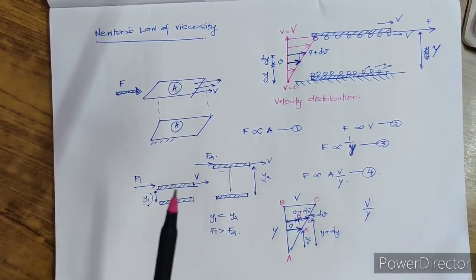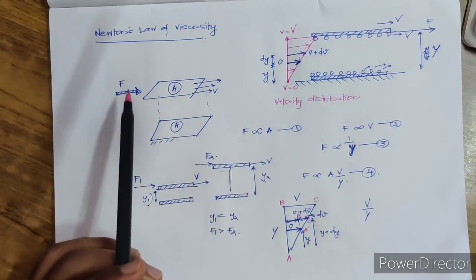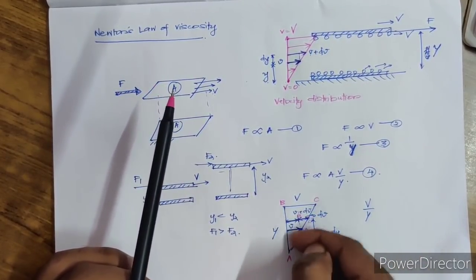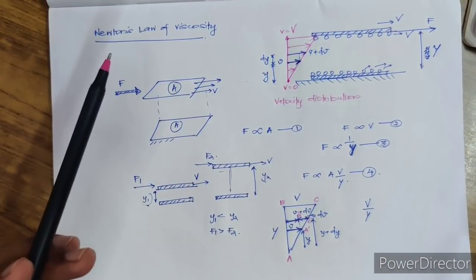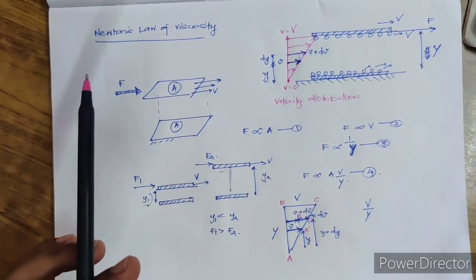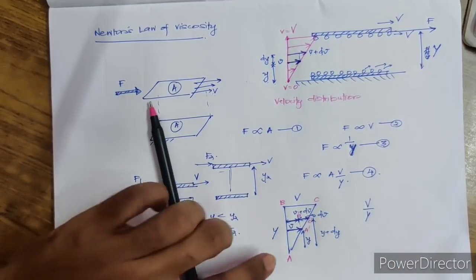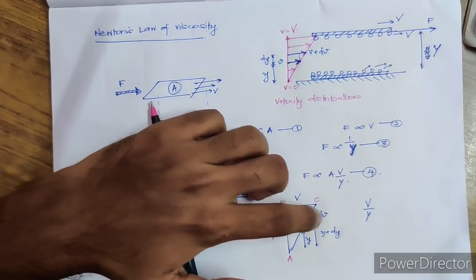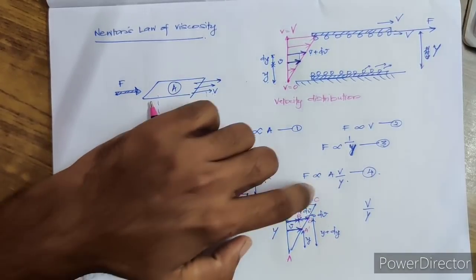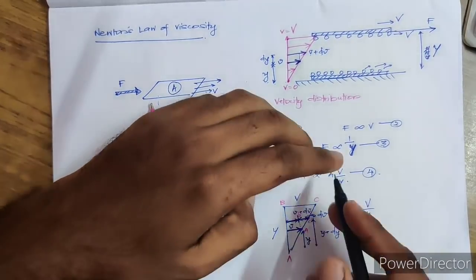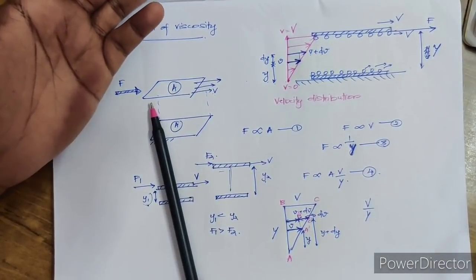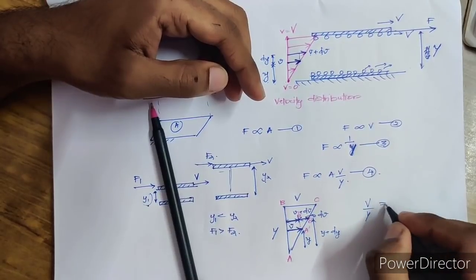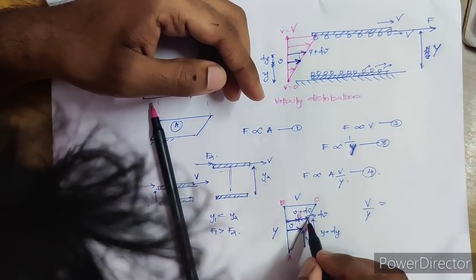These two triangles are similar triangles because this side is parallel, this side is parallel, this side is parallel. AB is parallel to A dash B dash, BC is parallel to B dash C dash, and AC and A dash C dash are on the same line. So it has to be similar triangles. So I can say that V by Y is equal to, instead of V, what we have on this side.